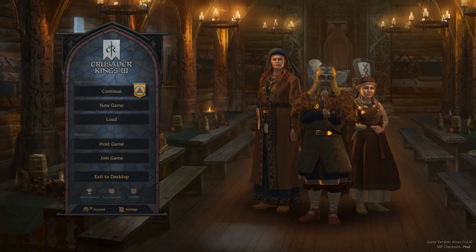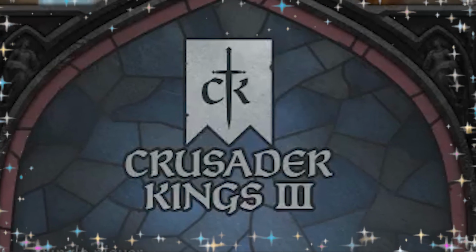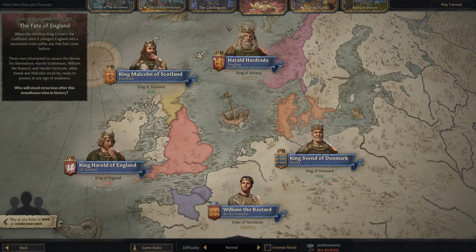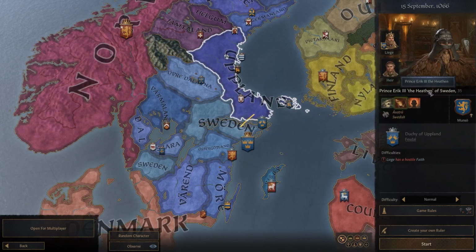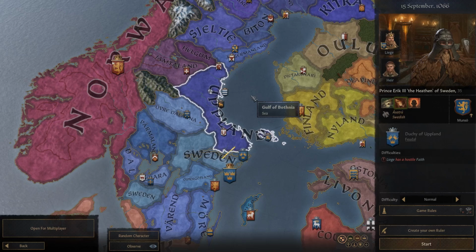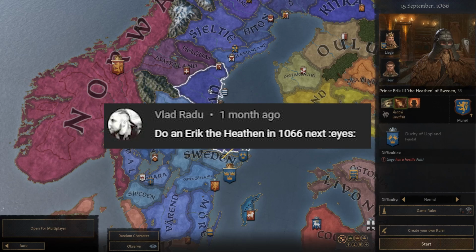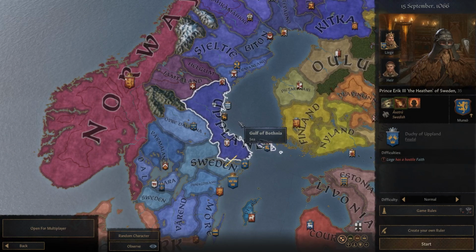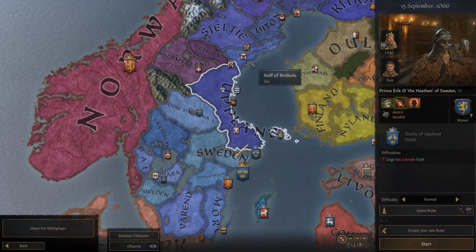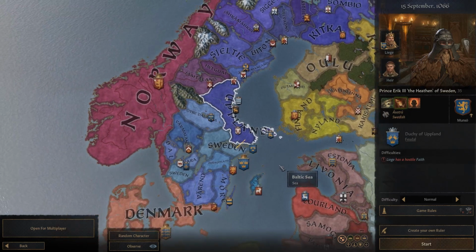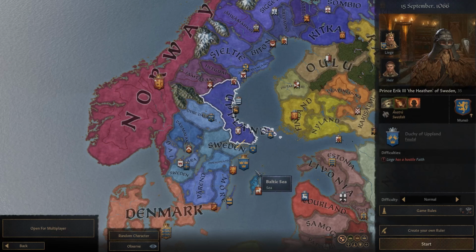Today I am doing another hard start in Crusader Kings 3, and for this hard start we are going to be playing in 1066 as none other than Prince Erik III, the Heathen of Sweden. This start was recommended to me by a few different people, and after I survived the start as a Jewish ruler in Ethiopia, I thought it would be a good idea to do something in a similar vein as that, as one of the only remaining Asatru rulers in Sweden in a 1066 start.